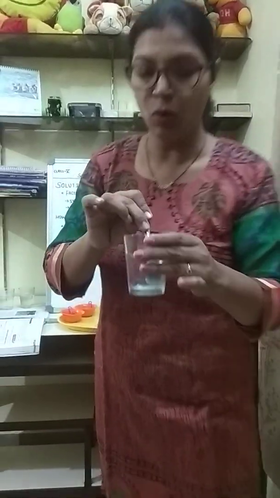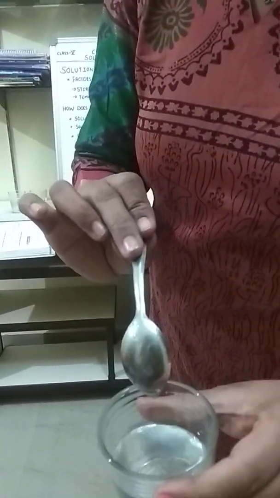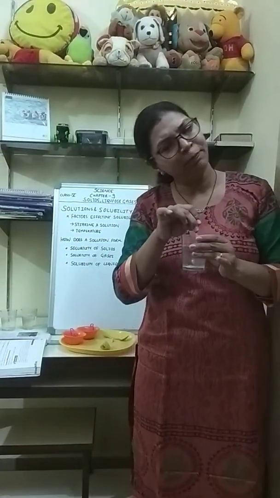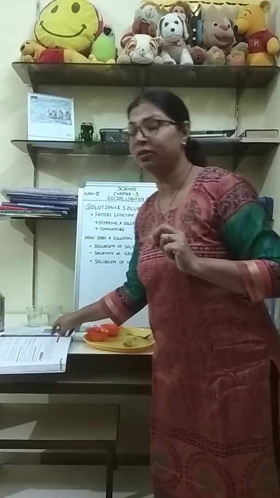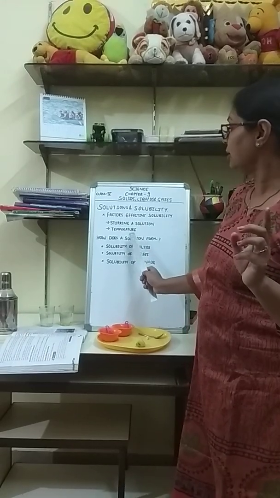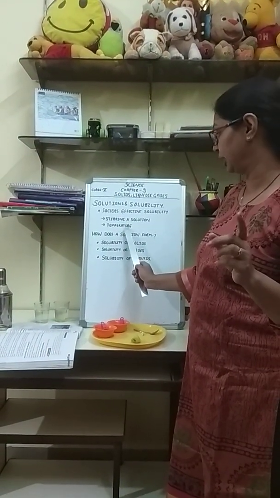The time in which the sugar will get dissolved in water will decrease. It will dissolve in lesser time than it would naturally. See, gradually most of the sugar has dissolved in water. Very few sugar particles are left. If I keep on doing this continuously, very soon I will dissolve the sugar. Now, the second important factor affecting solubility is temperature.